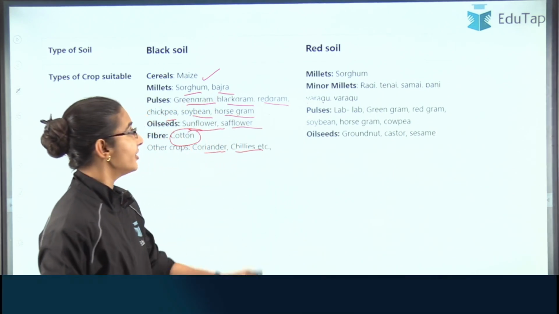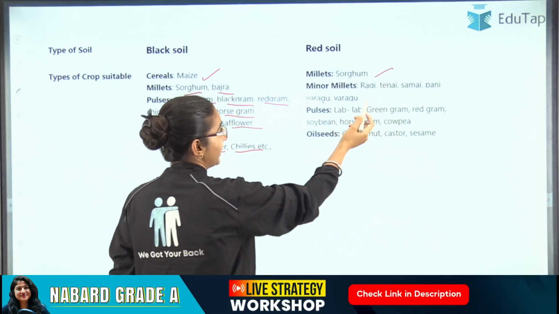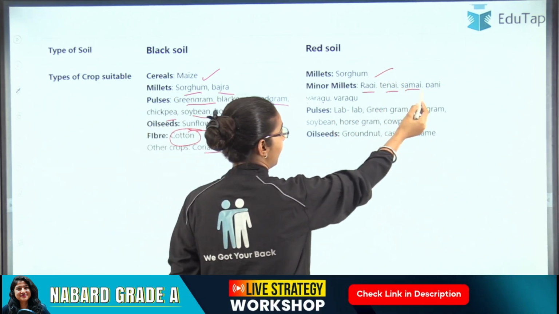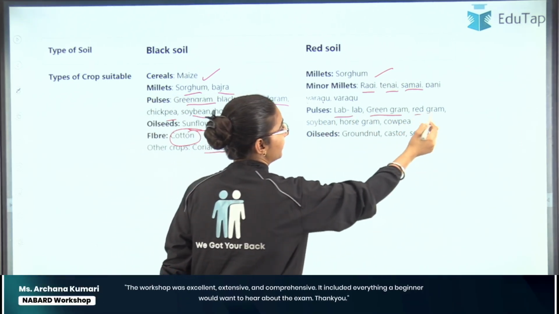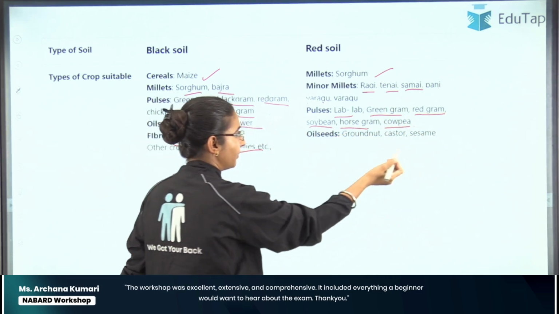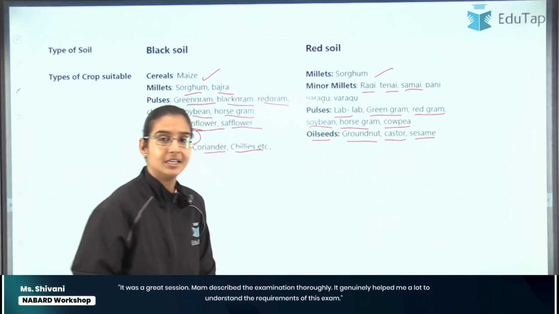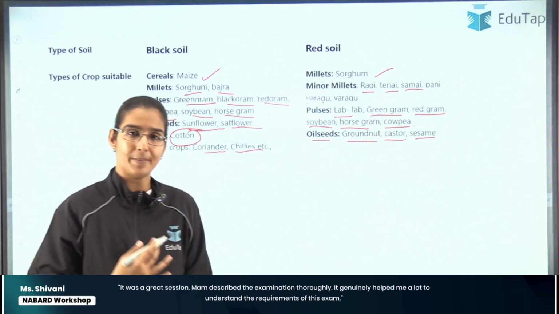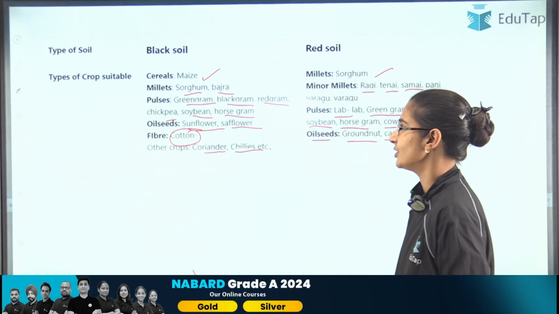However, as far as red soil is concerned, millets like sorghum can be grown, and minor millets like ragi, tenai, samai, right? In pulses, lablab, green gram, red gram, soybean, horse gram, cowpea can be grown. Oil seeds like groundnut, castor, sesame. So these are the crops which can be grown in black soil and red soil. All right, now let's move to the next question.